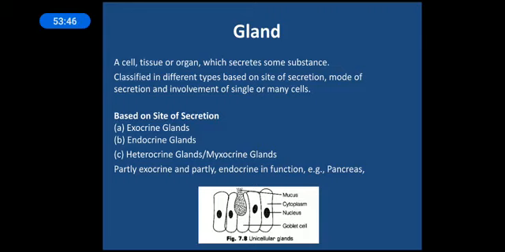And the other one is heterocrine glands, or we can say mixocrine glands. These are the glands which consist of both exocrine and endocrine structures.